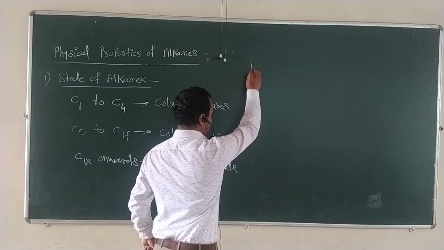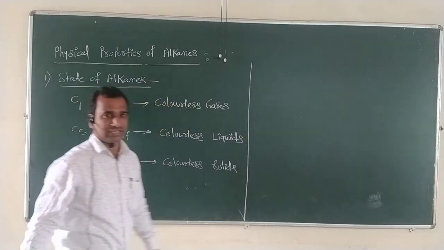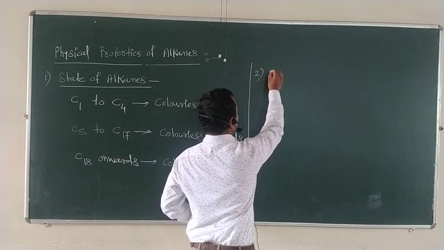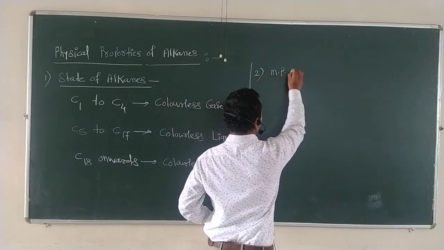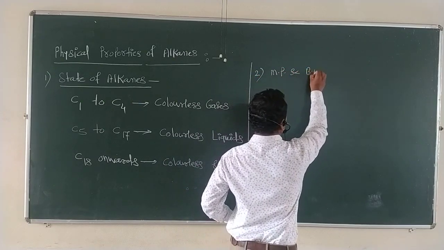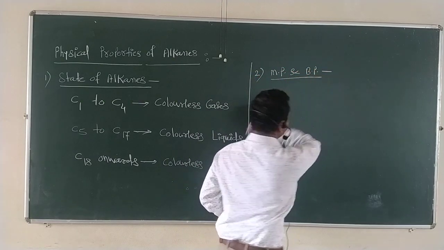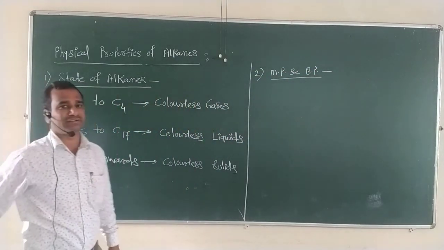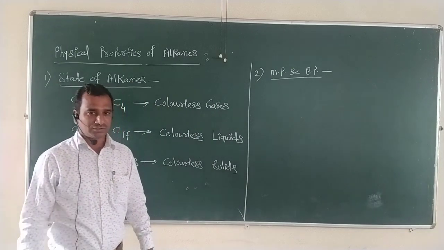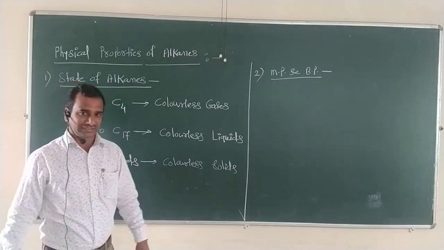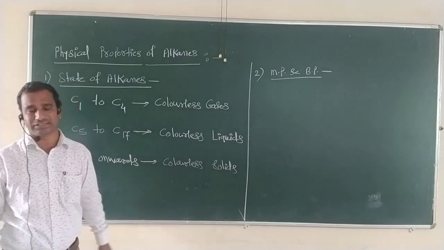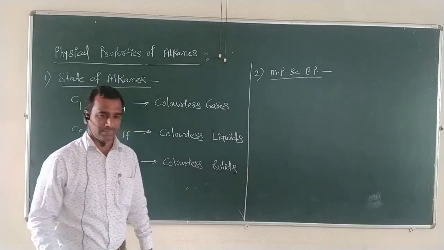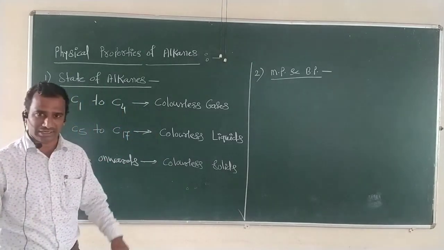Now, the second simple physical property of alkanes we are going to study is the melting point and boiling point of alkanes. We know very well what melting point and boiling point are. Each and every alkane has a fixed value of melting point as well as boiling point. Now what is the effect of the structure of these alkanes on these 2 values?